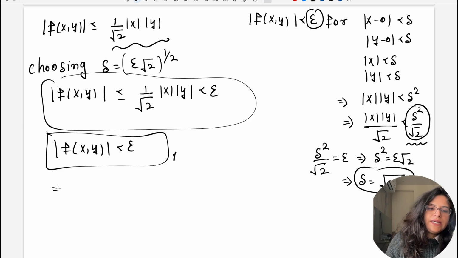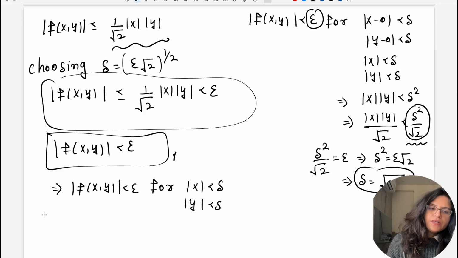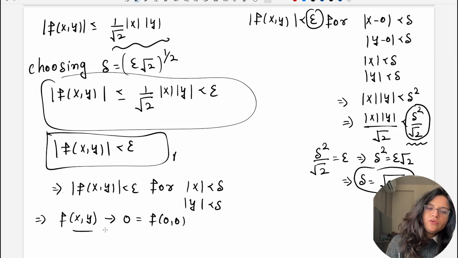So we can say that mod f(x,y) is less than epsilon for mod x less than delta and mod y less than delta. So it implies f(x,y) approaches 0, that is equal to the value of the function at (0,0). And here the question is done.